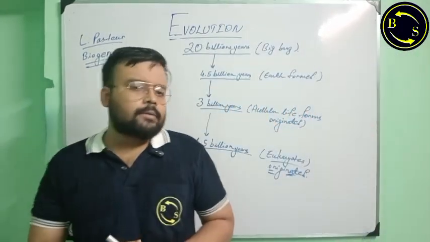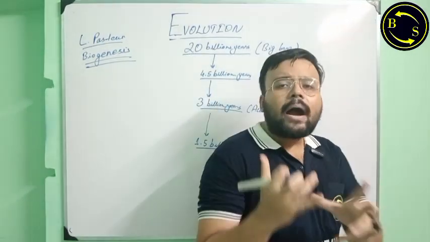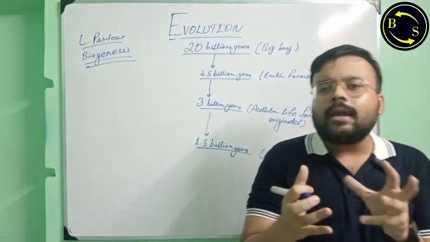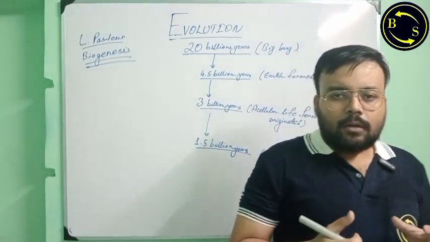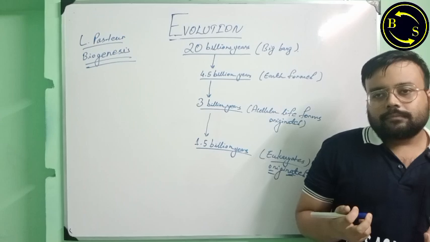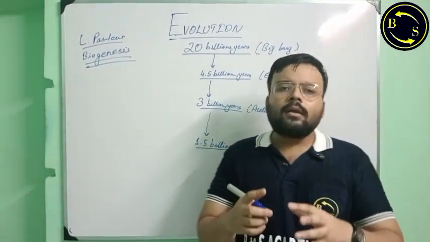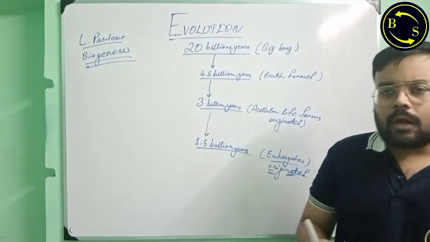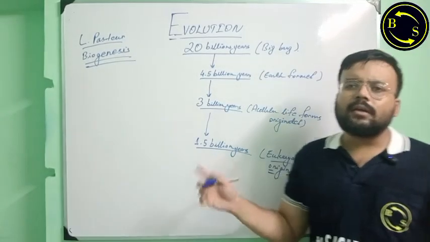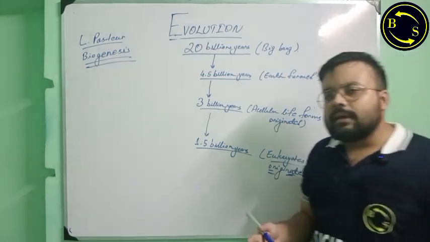Chemical evolution is nothing but the creation of biomolecules of organic matter, like ammonia, methane, other aromatic compounds, other aliphatic compounds containing hydrocarbons, proteins, nucleic acids.